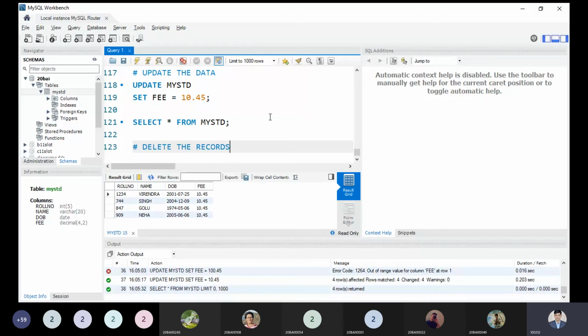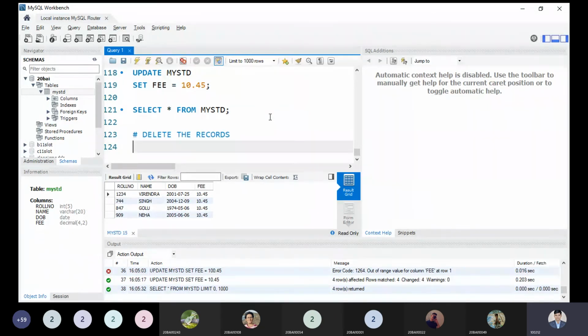So delete a record. You can observe over here the student whose name is Singh. The record should be removed because now he is not part of the university, he has left the university. So we have to remove such a record. So what is the command? The simple command, delete. Delete the record. The command we have is delete from the table name, my student. Delete the record from my student.